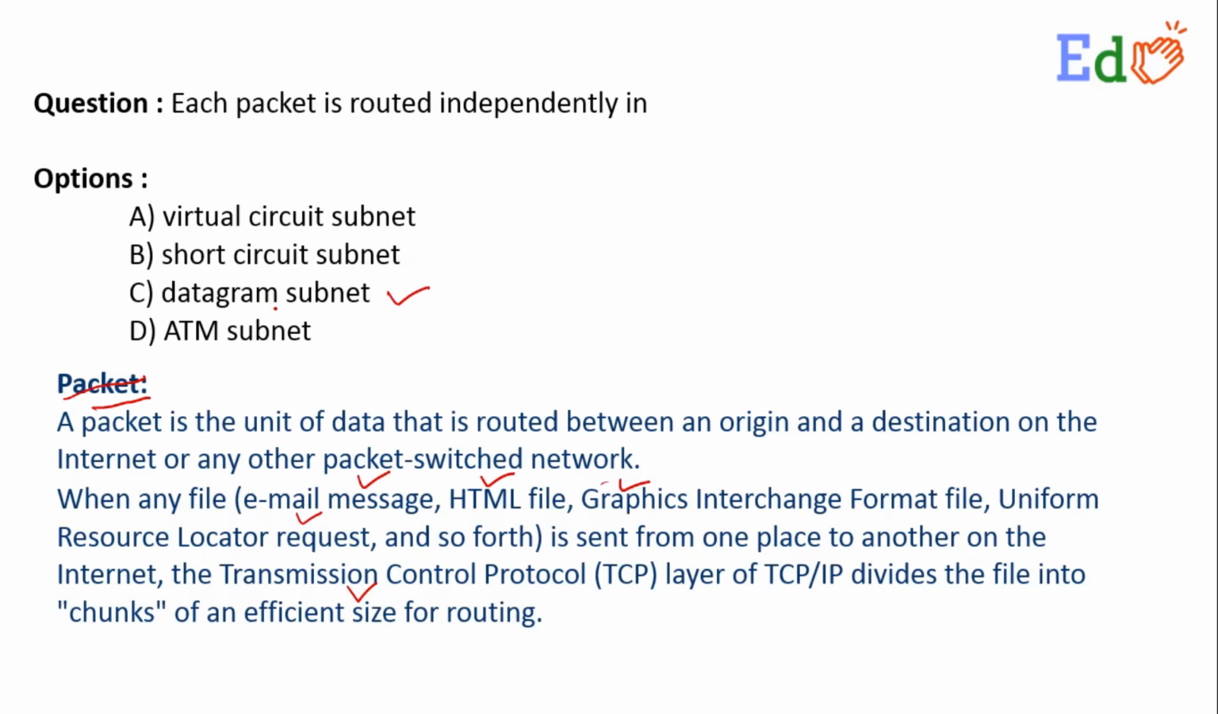So we shall be going for this option, the datagram subnet. What was the question? Each packet is routed independently in which subnet? I shall be going for option number C, datagram subnet. And here we have discussed what a packet is and what the different components of a packet are.